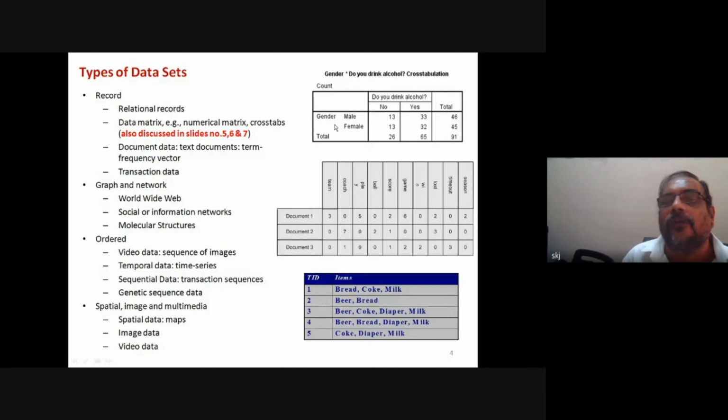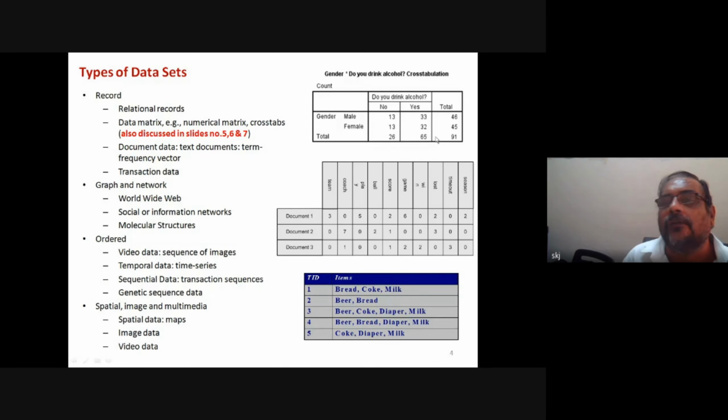Okay, so if somebody asks how many males there are in total, you can retrieve this 46 number, which is 13 plus 33. Similarly, the column sum is also shown here.